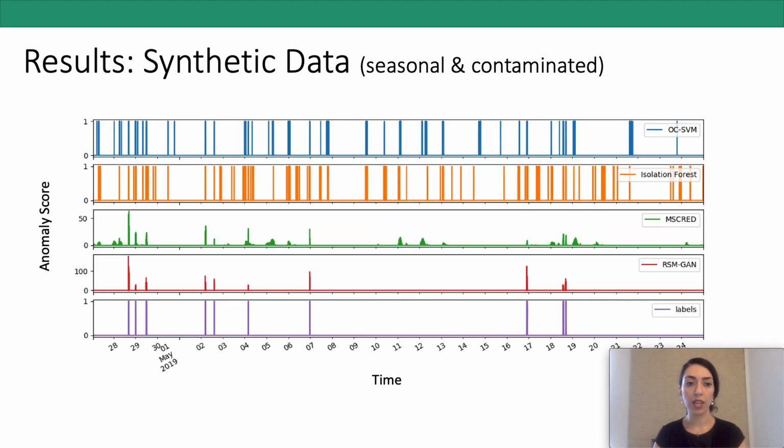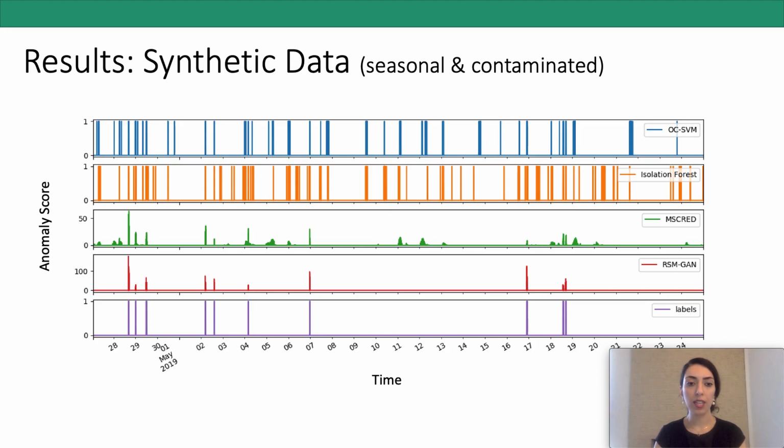This figure shows anomaly score assignment by different algorithms over the span of time in the testing phase, and it shows the result for synthetic data that has both seasonality and contamination. The bottom figure shows the ground truth labels for anomalies, and as we can see, the first 2 classic baselines are producing a lot of false positives that are irrelevant to the anomaly windows.